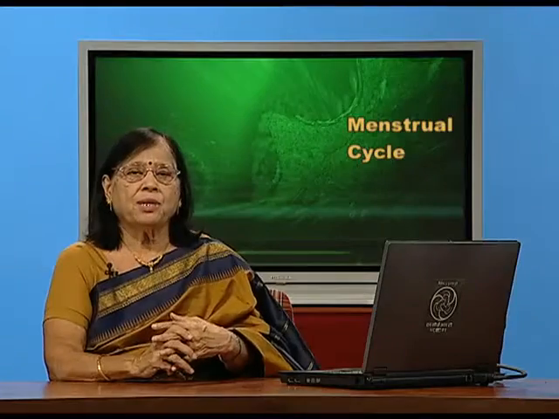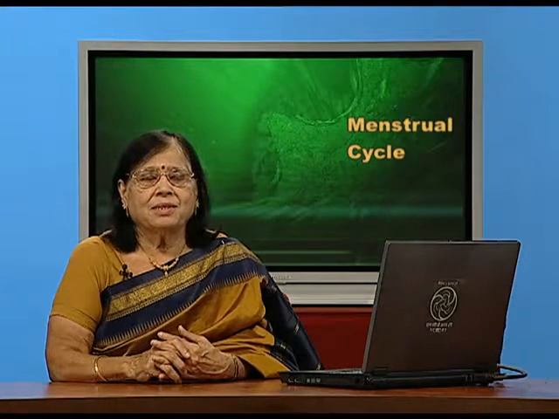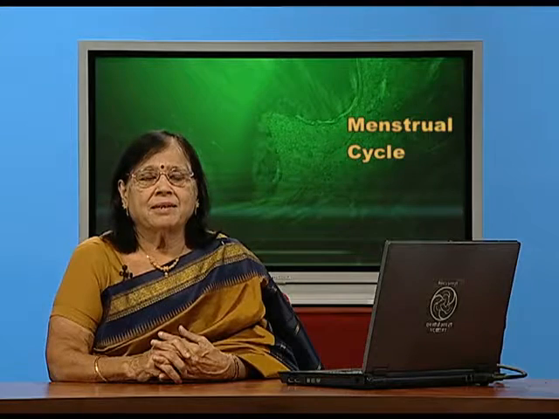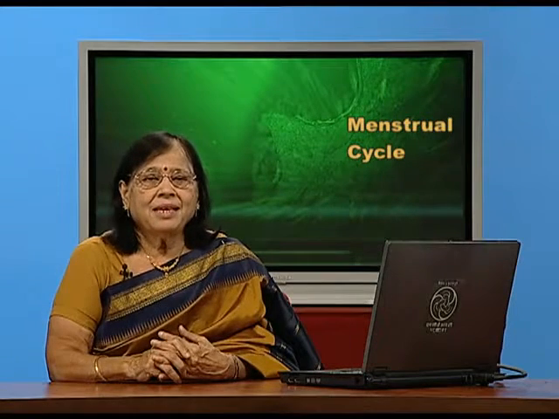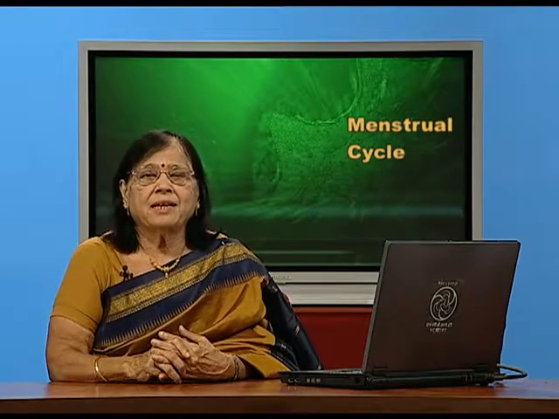Now, let us discuss more about this reproductive cycle. Before I go into detail, you should also be familiar with another word which is parallel to this, estrous cycle. Estrous cycle is a 4-day cycle, a reproductive cycle found in rats, but the menstrual cycle which is found in primates is of 28 days duration.